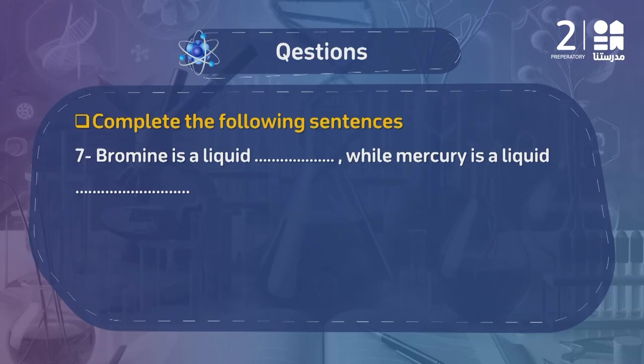In question number 7 بيقول لي bromine is a liquid. What? It's a liquid non-metal while mercury it's the liquid metal.